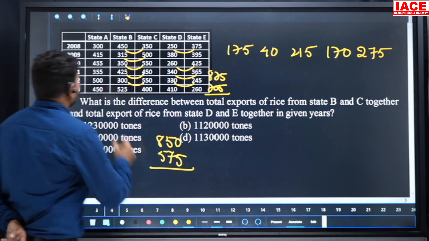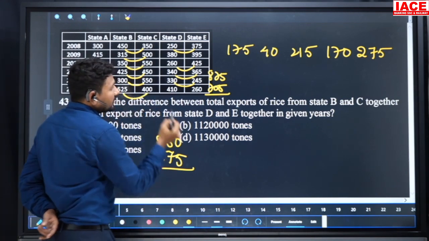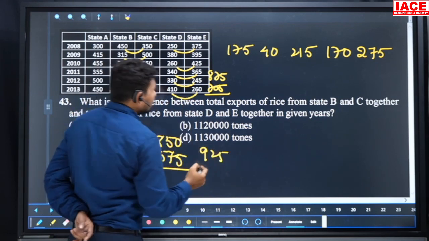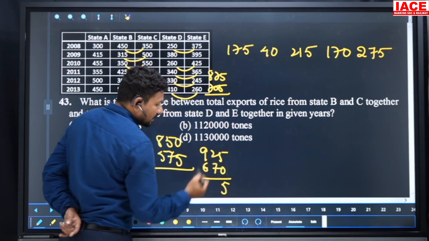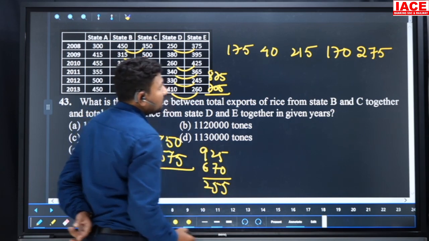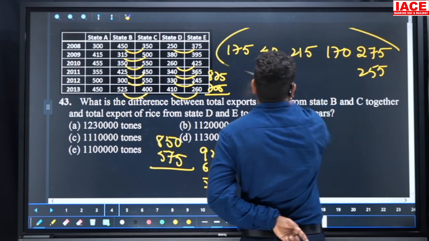And next here 525 and 400, 925. 925 minus 429 minus 260 is equal to 670. 5 plus 12 minus 7 is equal to 5, and 8 minus 6 is 2. What is the value? 255. These total values we should add to get the answer.